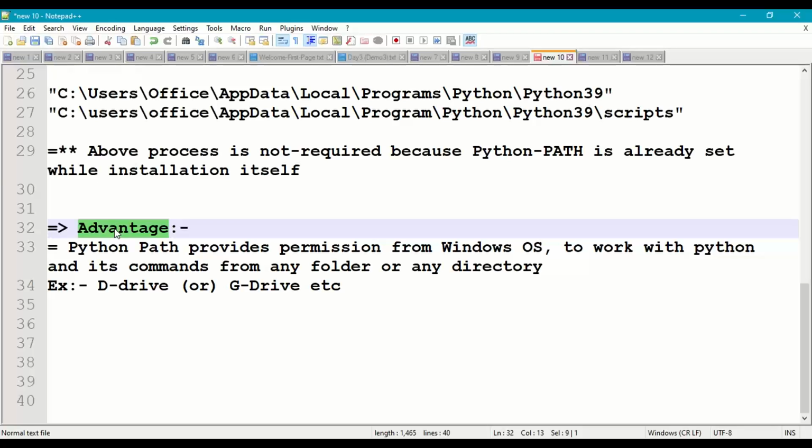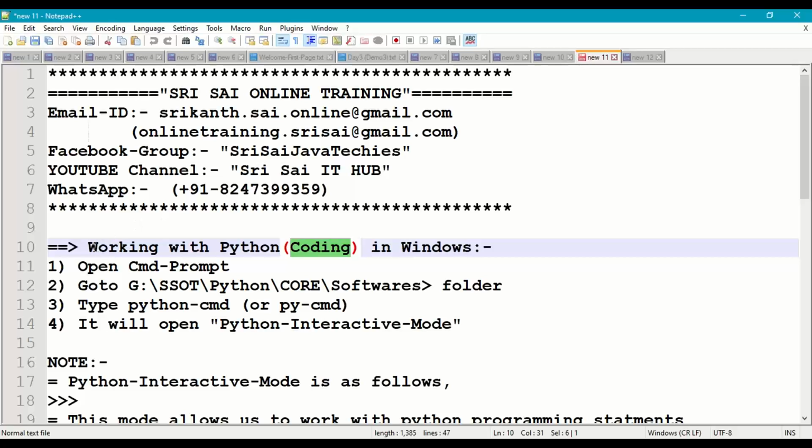In simple words, it is like taking permission from the operating system to work with Python commands from any drive or any directory.